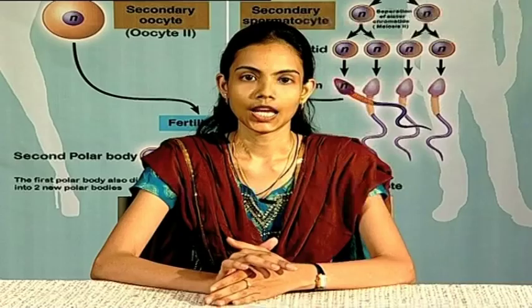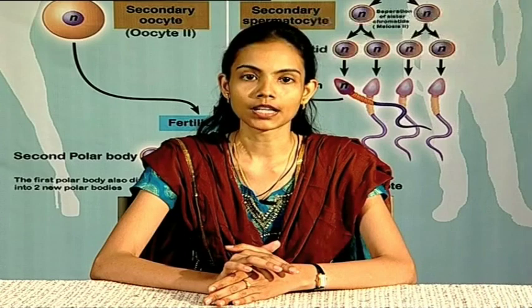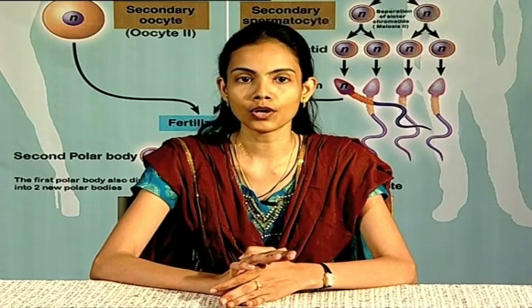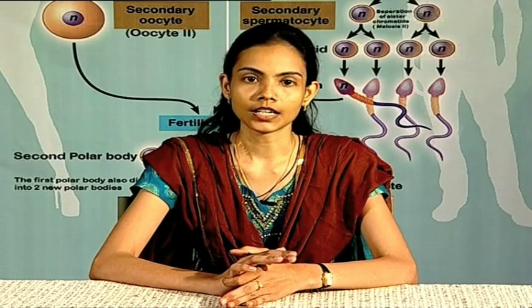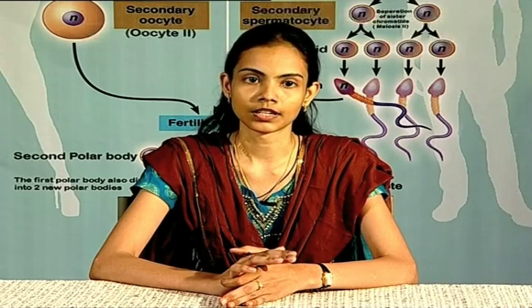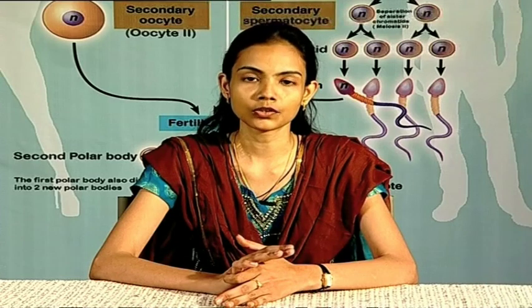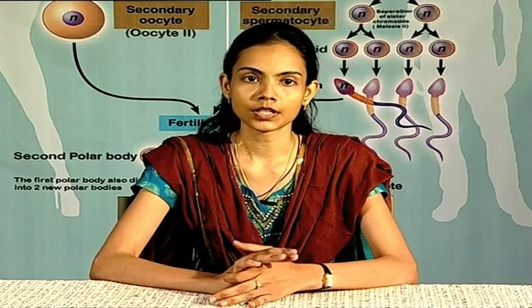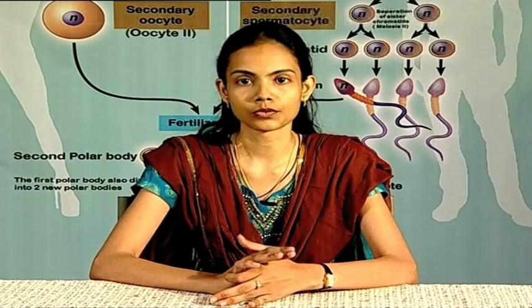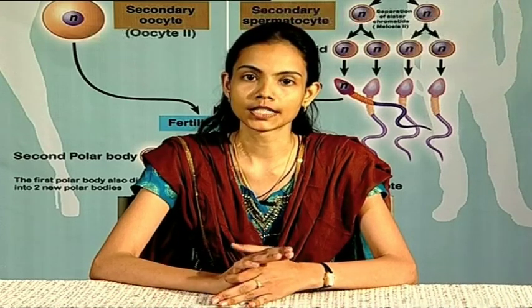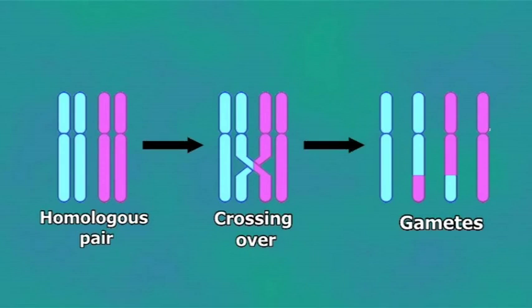Maturation phase. In maturation phase, a diploid primary spermatocyte produces 4 haploid spermatids. The reduction is finished by meiosis, which consists of 2 consecutive cell divisions. First meiotic division. It reduces the number of chromosomes from diploid to haploid. The phenomenon of crossing over takes place, which enables an exchange of parts of the chromosomes at the site where a crossing has occurred, and the chromosomes are connected by the chiasma.